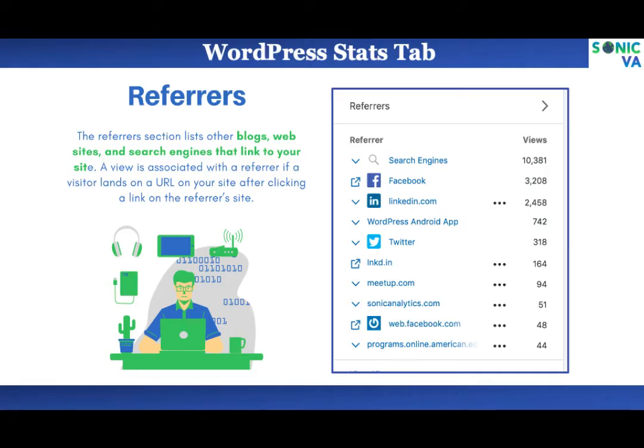The next box that I could click on is called referrers. It tells you where people are coming to your site from. So for example, my WordPress site is a focal point for a lot of my writings, a lot of the articles and blog posts that I write, things that I'm sharing out there on social media. And so I get a lot of traffic that comes from search engines.